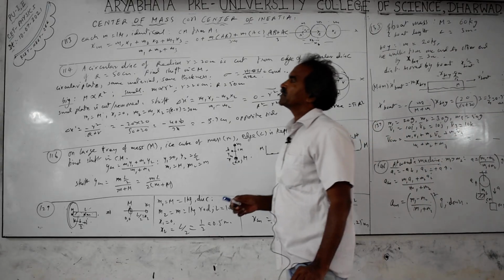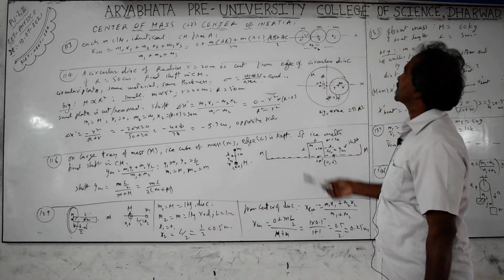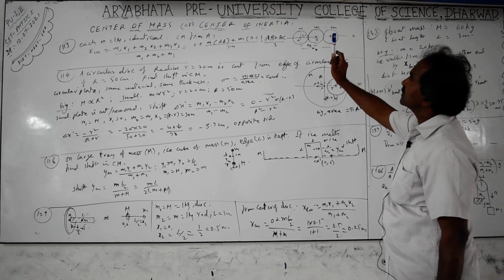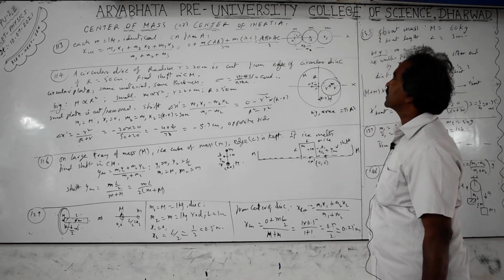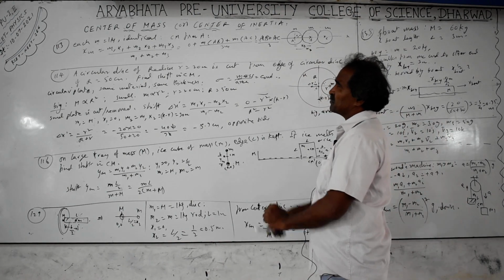Next problem, students, question number 113. Here 3 spheres are given, 3 particles of equal masses, all identical, meaning same size. You have to take A, B, C as the centers of these particles. You are asked to find the location of the center of mass using the symbols A, B, C only.